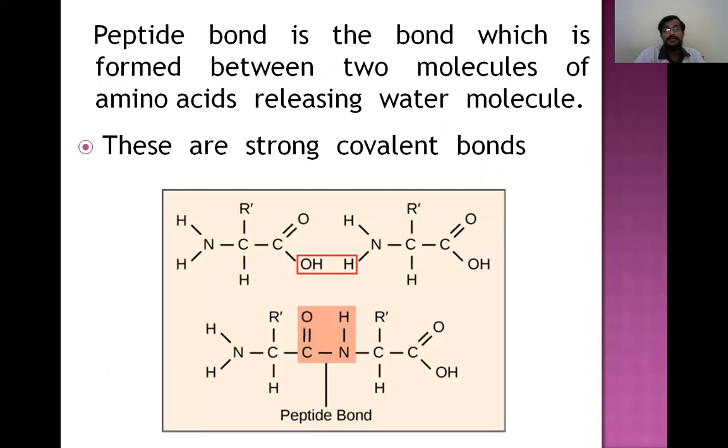So the peptide bond is formed between 2 molecules of amino acids, releasing water. This is a very strong covalent bond. So here you can see this is one amino acid, this is another amino acid. OH from one amino acid and H from the other amino acid are removed in the form of water, and the peptide bond is formed. So this peptide bond is present between the amino acids and stabilizes the primary structure of the protein.